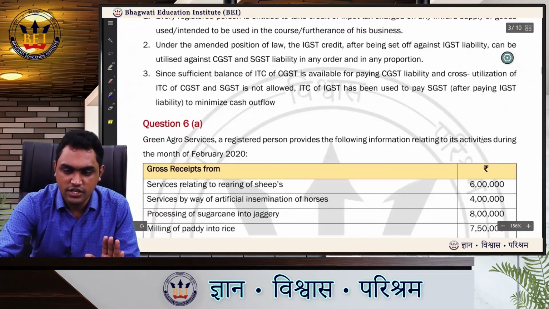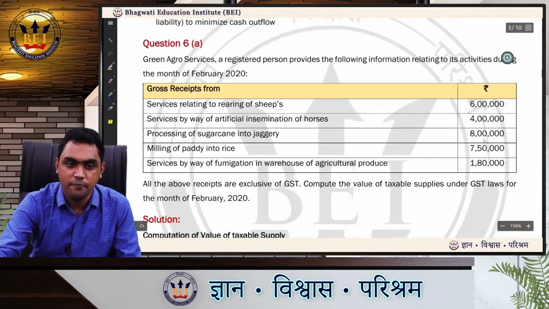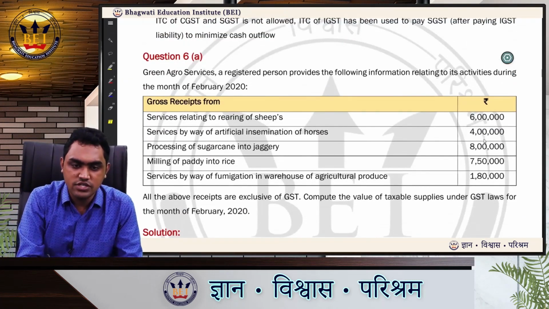So this is the answer for the first question. Next, let us do question number 6A. Green Agro Services, a registered person, provides the following information relating to its activity during the month of